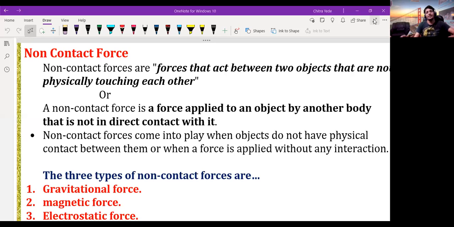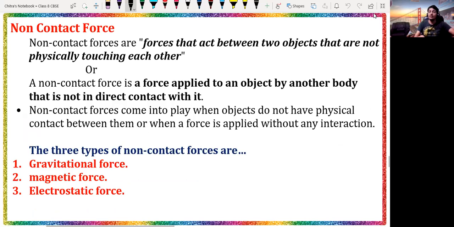So let's discuss this from the slides that I have made for you. First, we have to understand the definition and then we will discuss their types. The non-contact forces are the forces that act between two objects that are not physically touching each other.